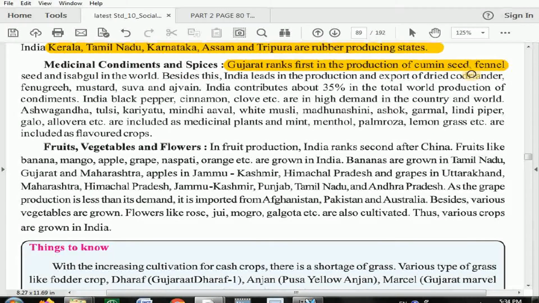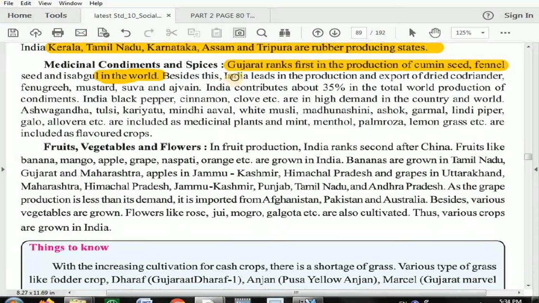These are the crops where Gujarat ranked first. See, be careful, students. See where I am highlighting right now. What is mentioned? In the world. Gujarat ranked first in the world. Remember, common sense: if Gujarat ranked first in the world, then Gujarat ranked first in India also. Clear? So cumin seed, fennel seeds, and isabgol. Cumin seed means jeeru, fennel seed means variali, and isabgol. In that production, Gujarat ranked first in the world.